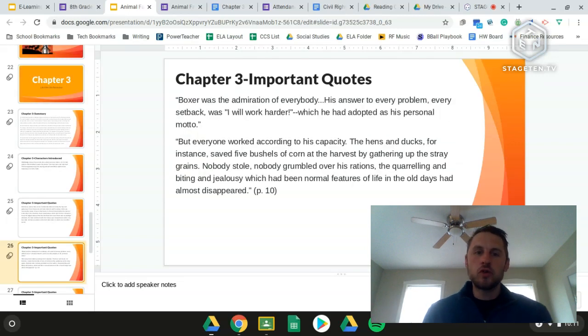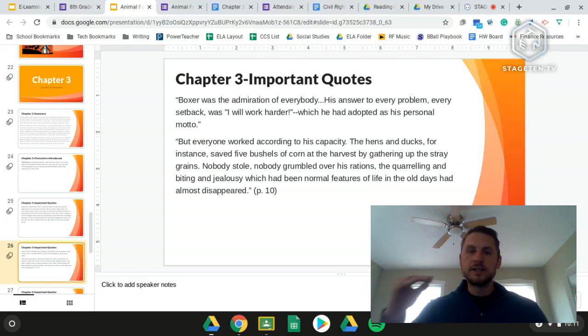Another important quote also from this time was that Boxer was the admiration of everybody. His answer to every problem, every setback was, "I will work harder," which he adopted as his personal motto. Just personifying Boxer as kind of the top worker, someone that everybody else looks up to, and then introducing his motto, "I will work harder," which we will see him continue on with moving forward.